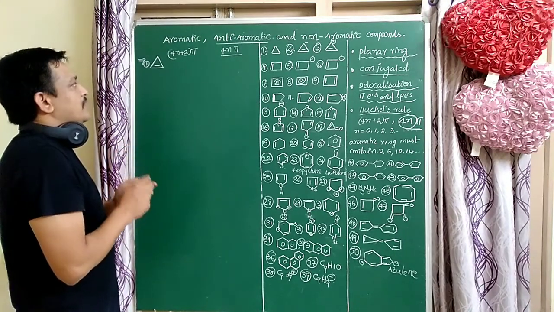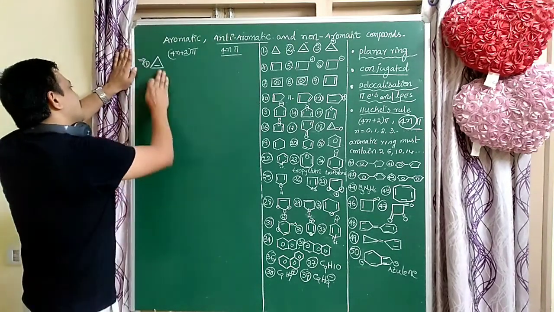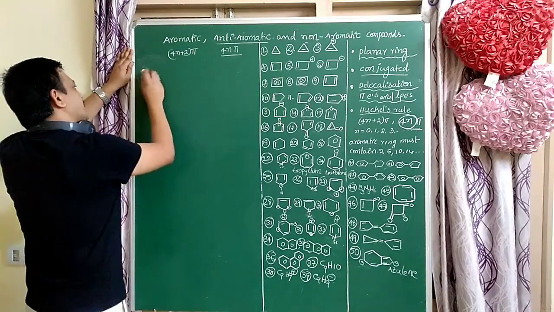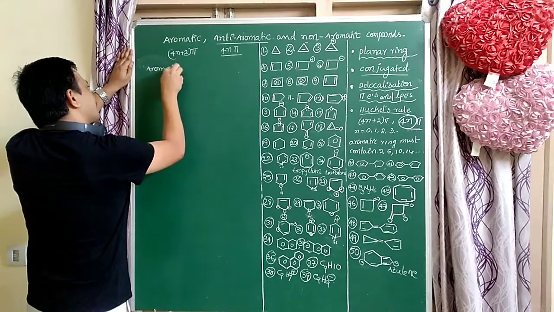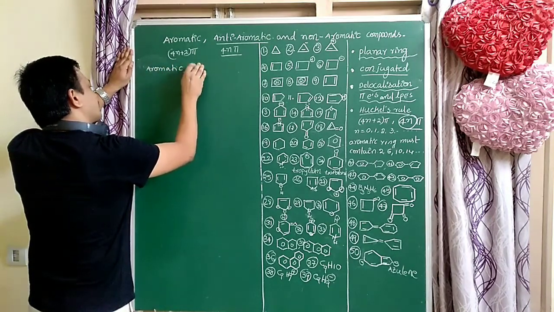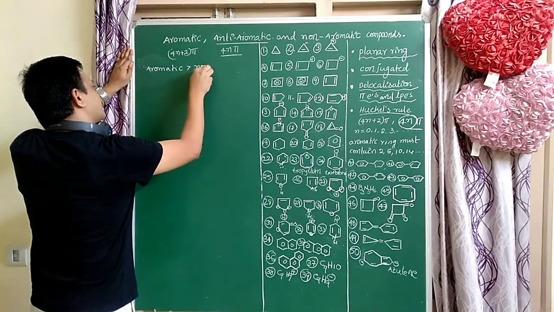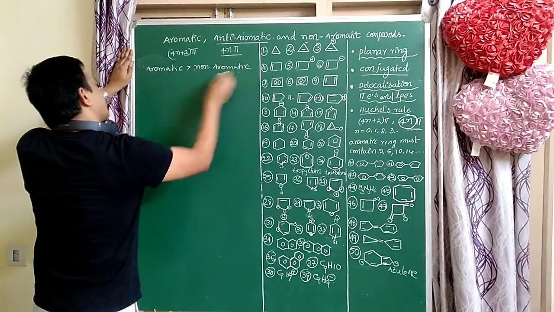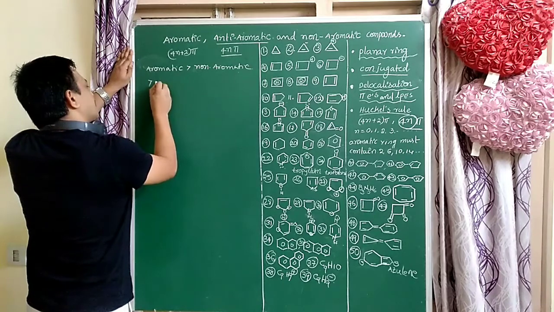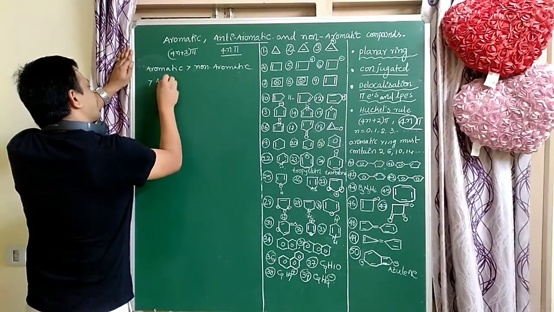I will explain now. About the stability of the compounds: aromatic compounds are more stable than non-aromatic compounds, and non-aromatic compounds are more stable than anti-aromatic compounds.